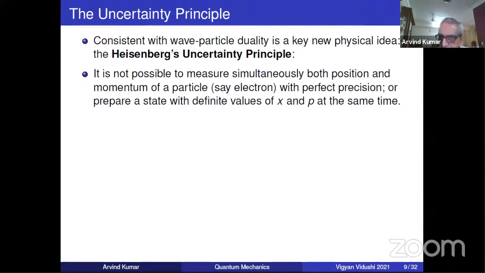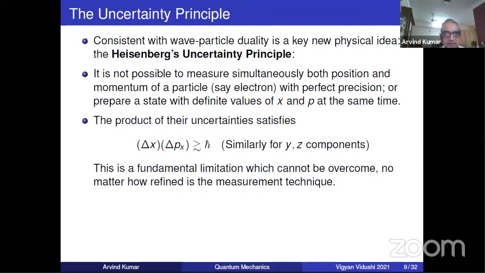You can prepare it with a reasonably tolerable range of x and tolerable p, but not absolute exact precision. That is what the uncertainty principle says, and it says that the product of their uncertainties is at least of the order of h cross. I have written of the order of.